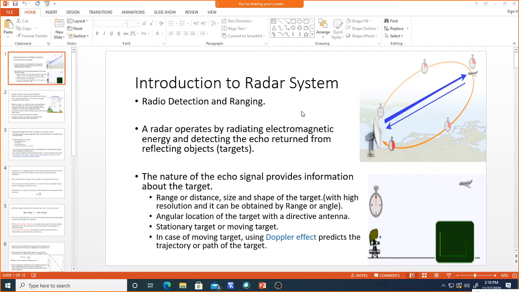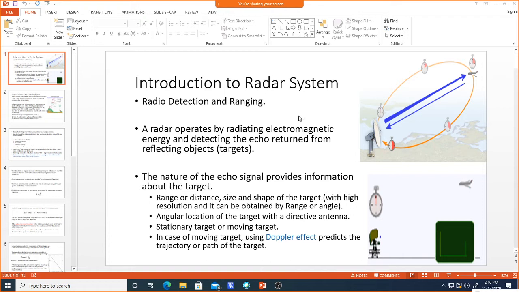Different types of radar systems are designed and developed based on requirements. Those are some of the brief introduction about the history and applications. We're going to see what the applications are, what frequency ranges a radar system can be designed for, how it can be designed, what the components of a radar system are, and all those things.